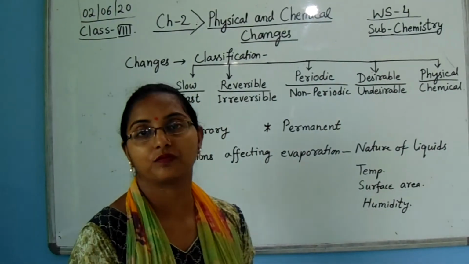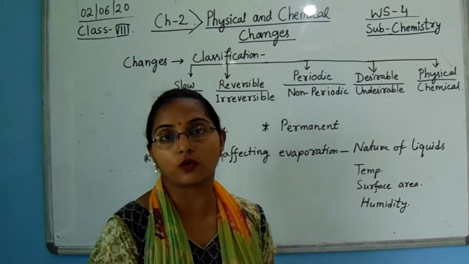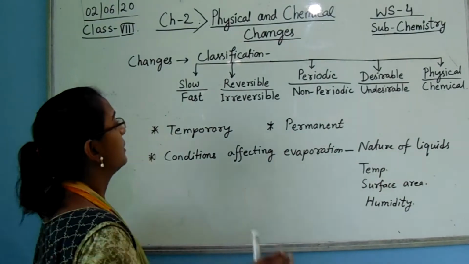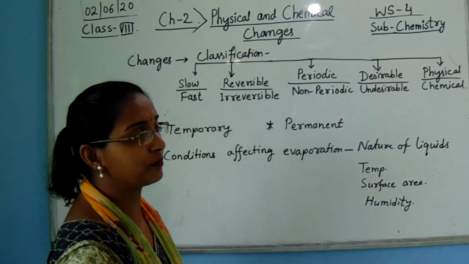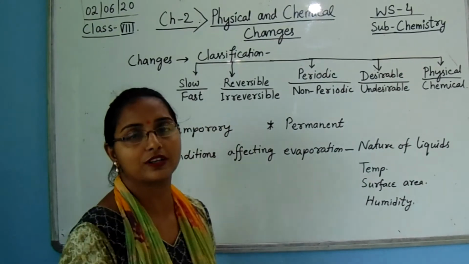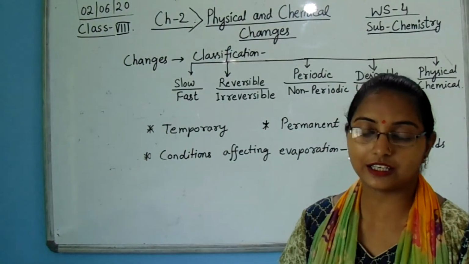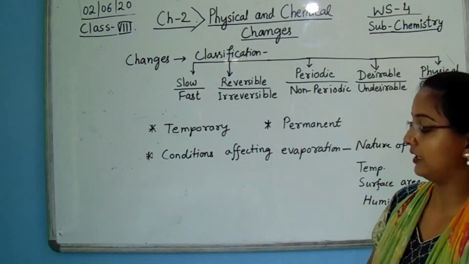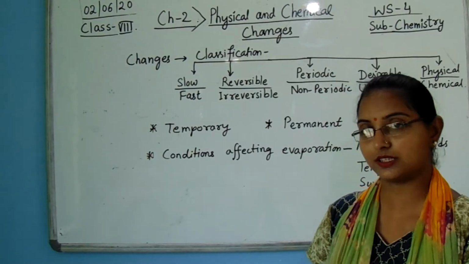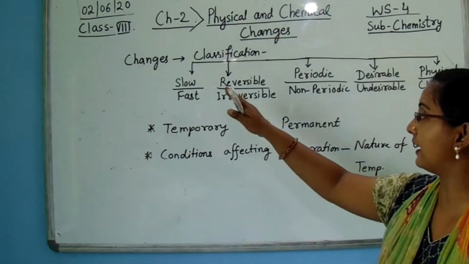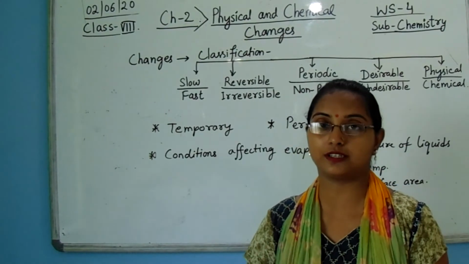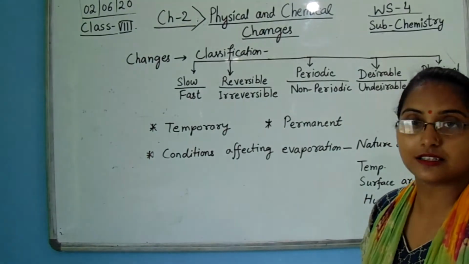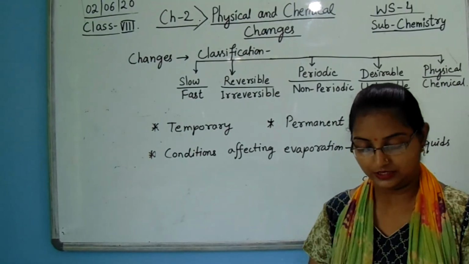Slow change means like germination of seeds, growing of a baby to an adult. These are the examples that show the slow changing process. Now the fast changing process means burning of a matchstick, burning of fuels and fireworks, which show their effect in a very immediate process. So these are slow and fast changes, and some examples are given in your book.